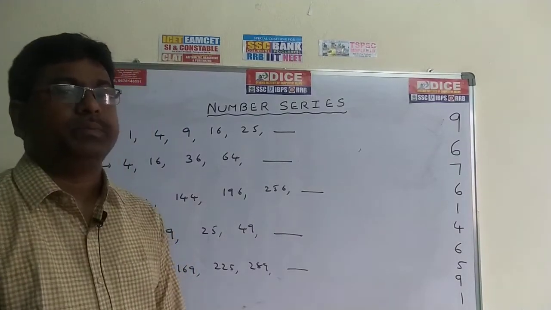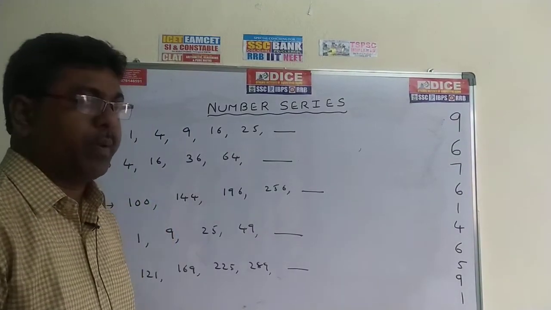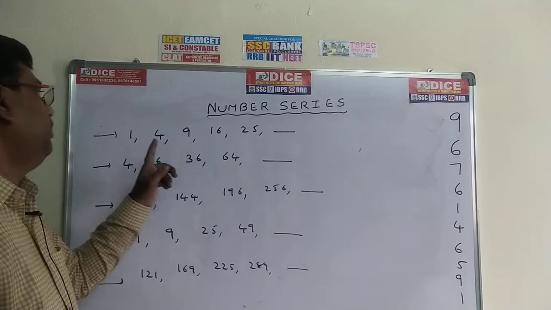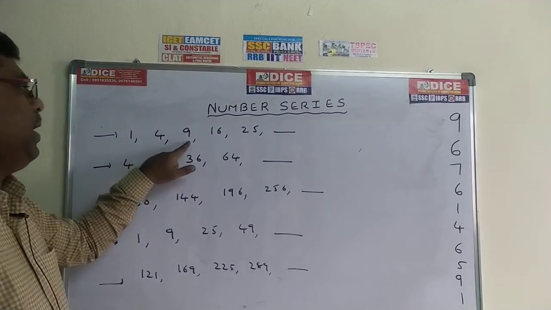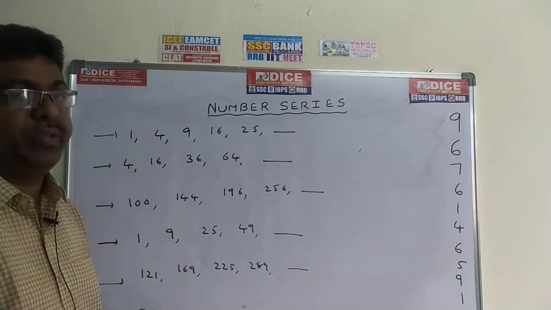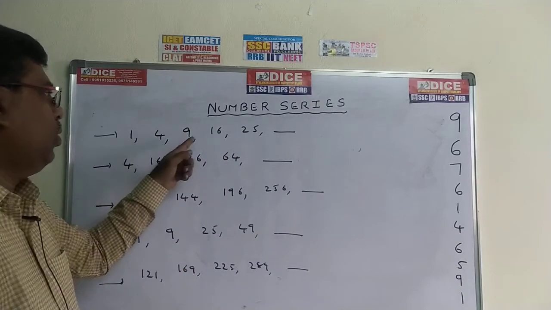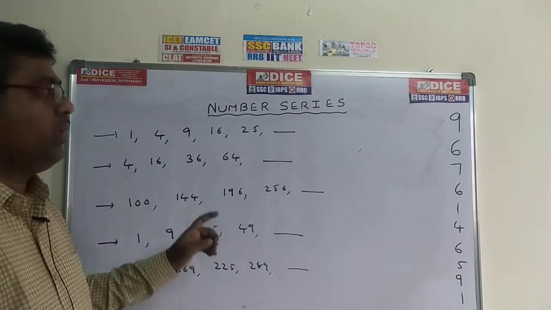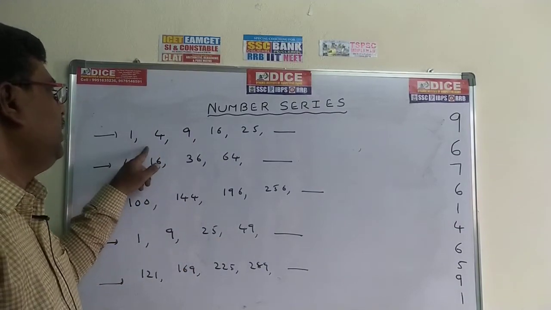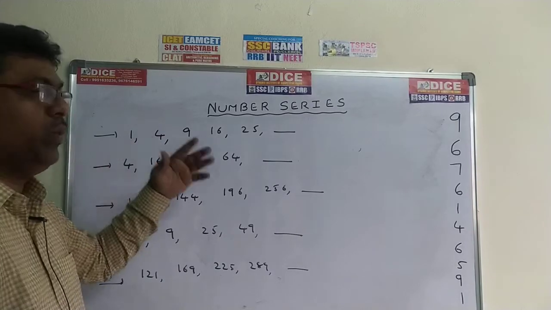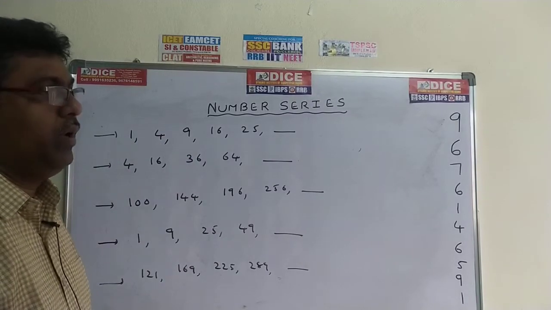Now come to the next problems. See the problem: 1, 4, 9, 16, 25, dash. 1, 4, 9, 16, 25. First of all, you can observe the difference. 4 minus 1 is 3. 9 minus 4 is 5. Now we are not getting any constant difference.